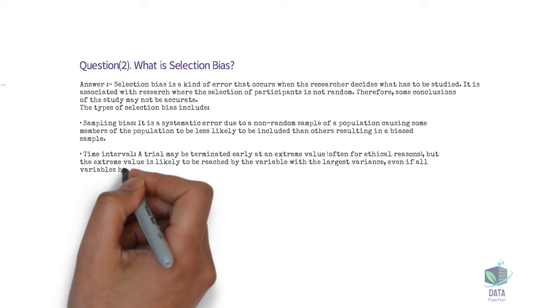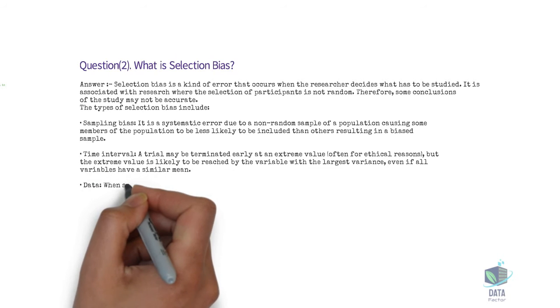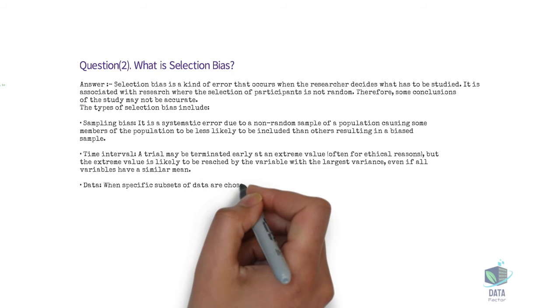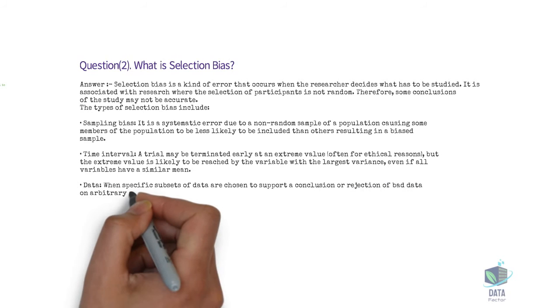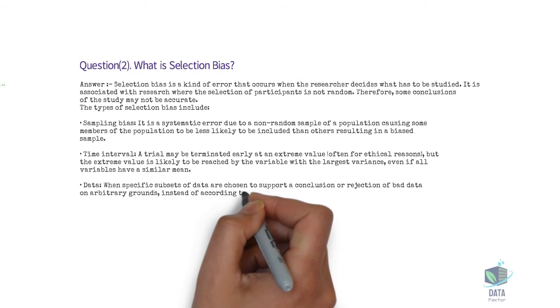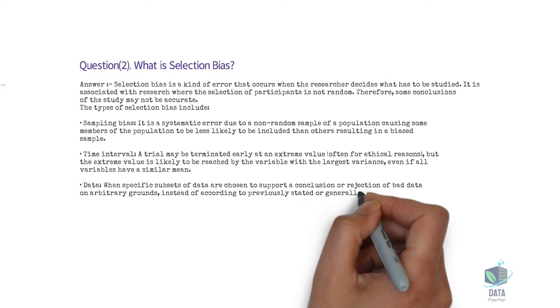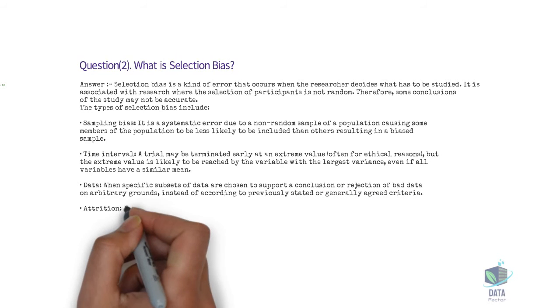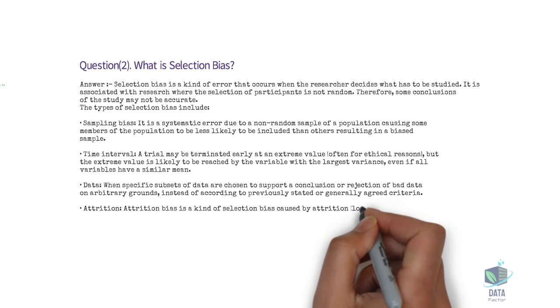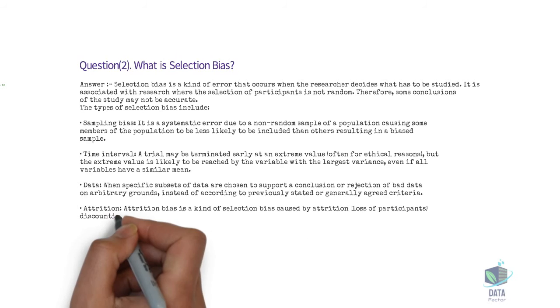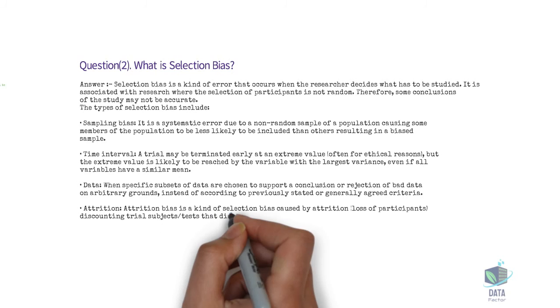Data. When specific subsets of data are chosen to support a conclusion or rejection of bad data on arbitrary grounds, instead of according to previously stated or generally agreed criteria. Attrition. Attrition bias is a kind of selection bias caused by attrition, loss of participants, discounting trial subjects or tests that did not run to completion.